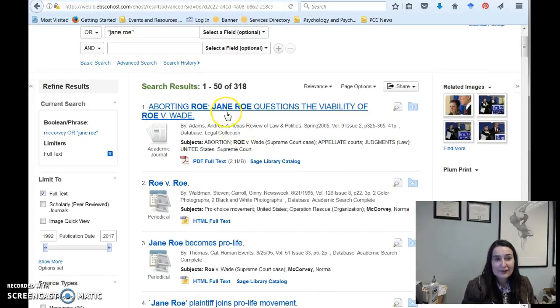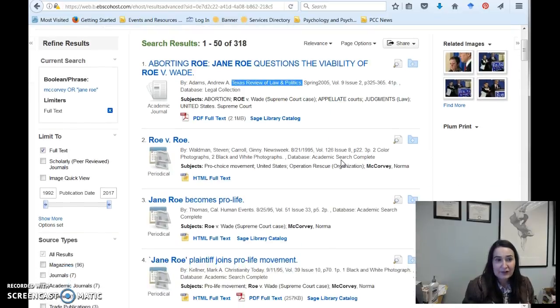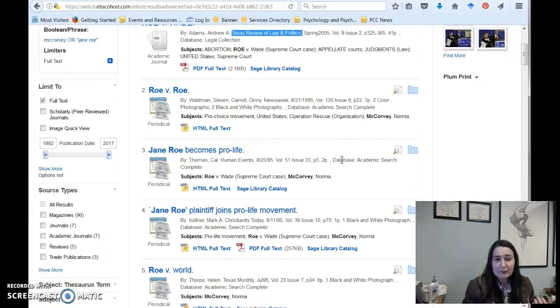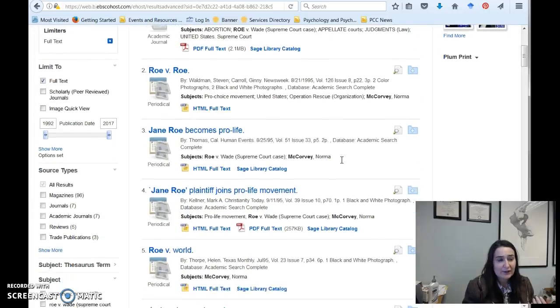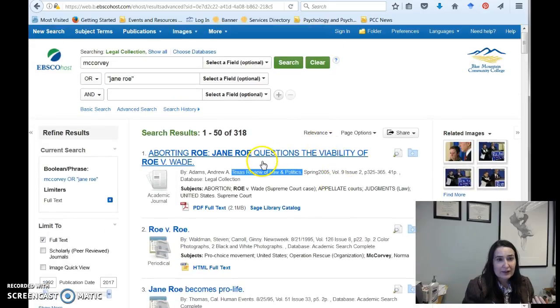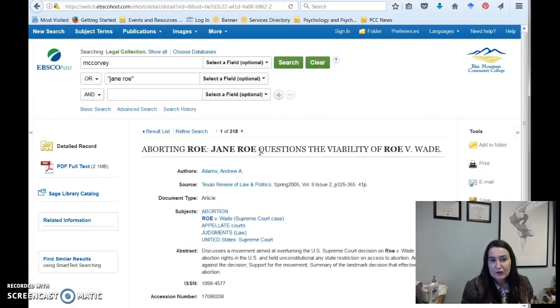And this right here is the title of the article, but I can see right here this is actually the title of the journal that it came from. So it's the Texas Review of Law and Politics. This is more likely a scholarly type of resource or a government resource. So it's something to keep in mind when we think about credibility and such. I'm just going to go ahead and click on this. No matter which article you choose, the format's going to be similar. So I just want to walk you through what that format would look like.